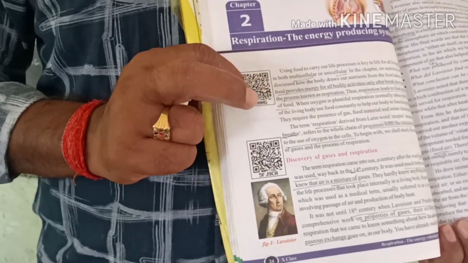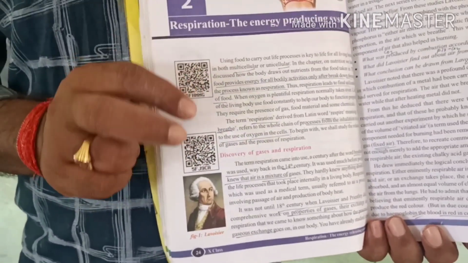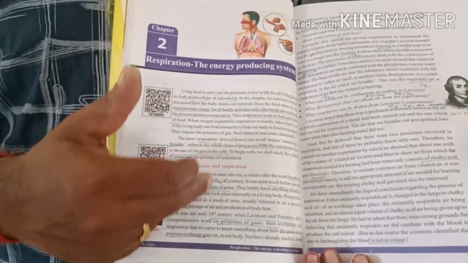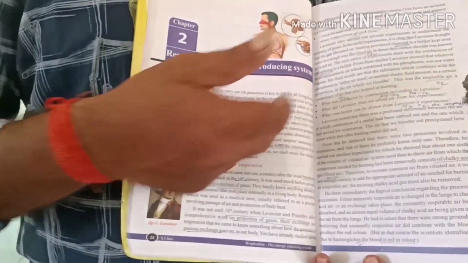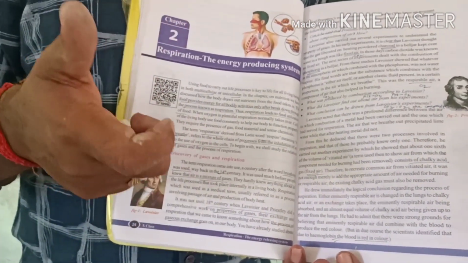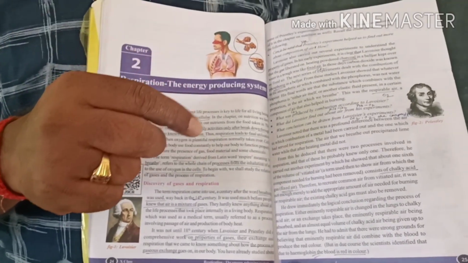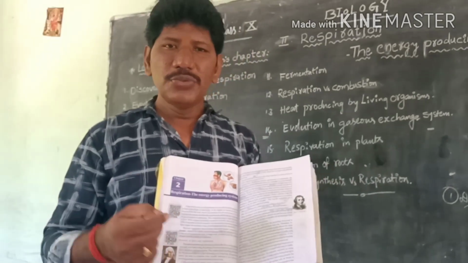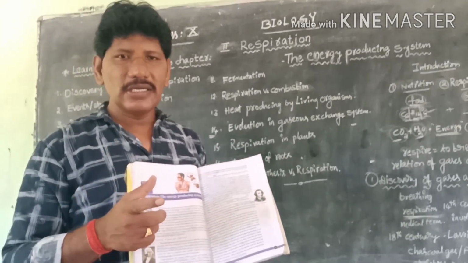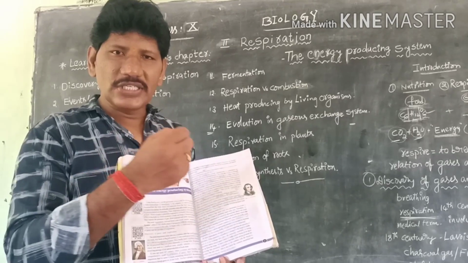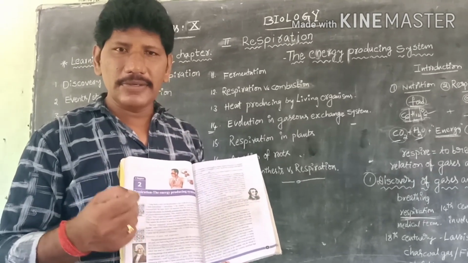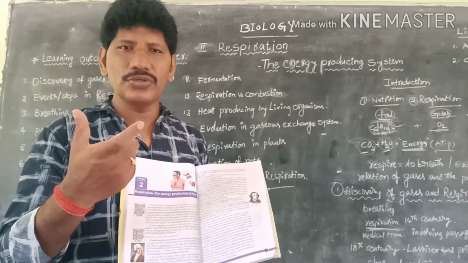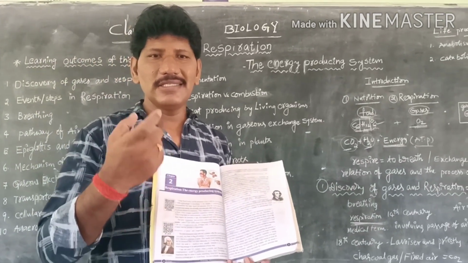Afterwards you have to watch these videos, enjoy them and enhance your knowledge. While reading the textbook, you have to gain knowledge from it. It is very important parallel to watching my videos. So before starting the chapter, take the textbook in front of you and watch the videos while reading sentence by sentence. Then you will get the knowledge in an easy manner.